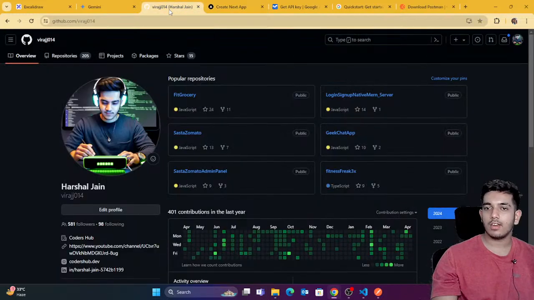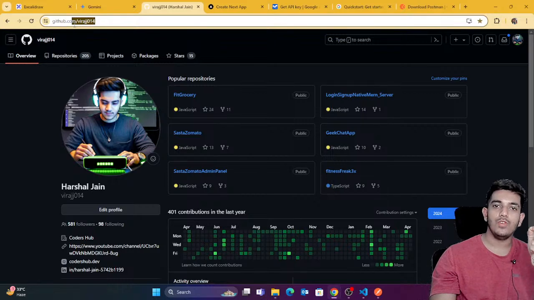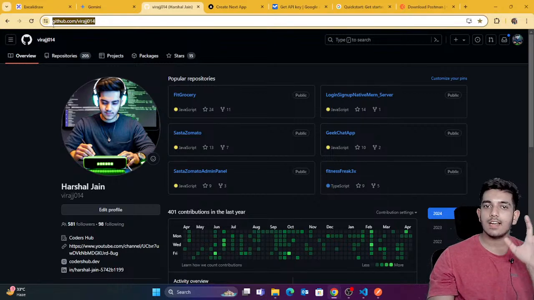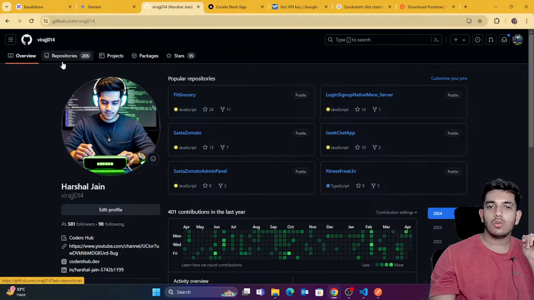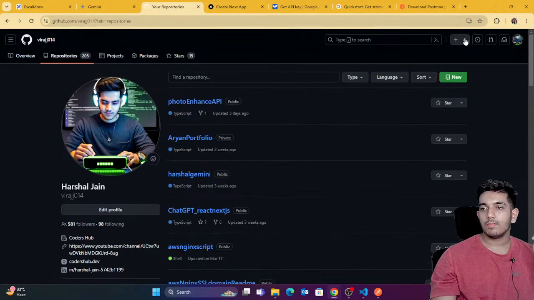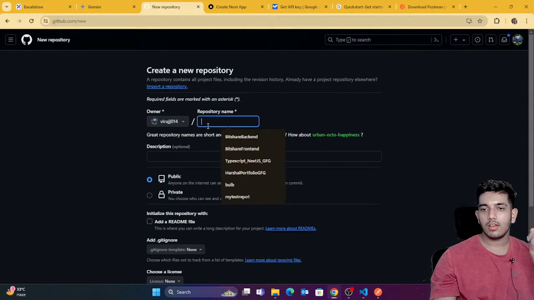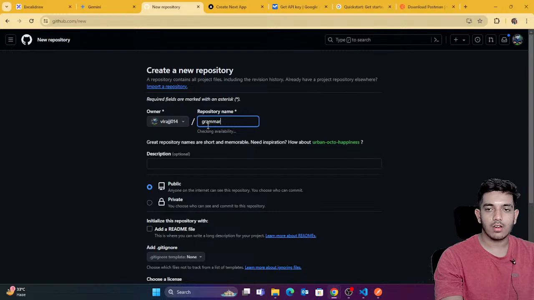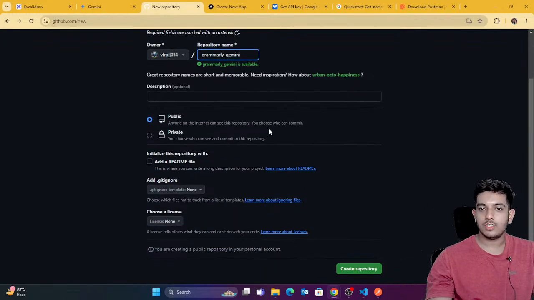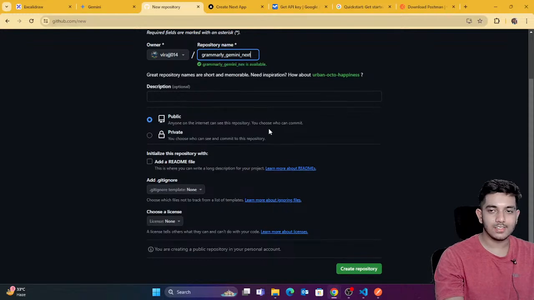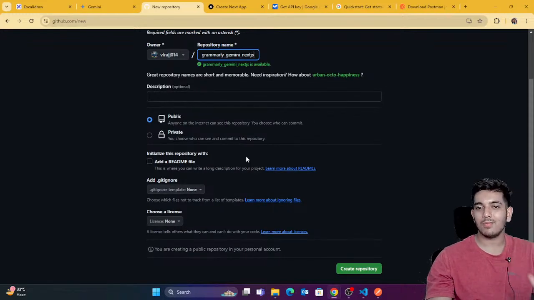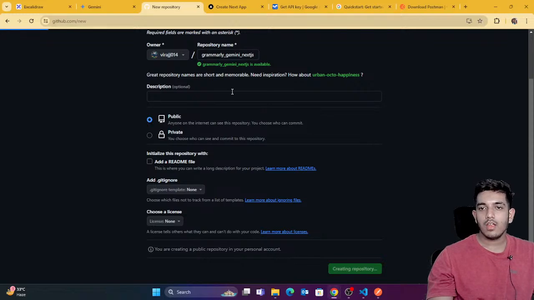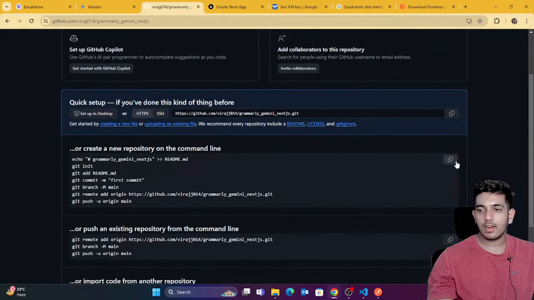Now I'm gonna upload this project to my GitHub repository. So first of all, if you want to check my GitHub account, you can simply type github.com/VIRAJJ014. That's my GitHub account. Here, just go to the repositories. I'm going to upload the source code. So I'll click on new repository, and here I can name the repository Grammarly underscore Gemini, so that I remember I made it because of Gemini, underscore Next.js. I remember now I made it in Next.js, that's why I'm naming it like this. So create repository, and here guys, I'm just gonna copy things and upload the code.